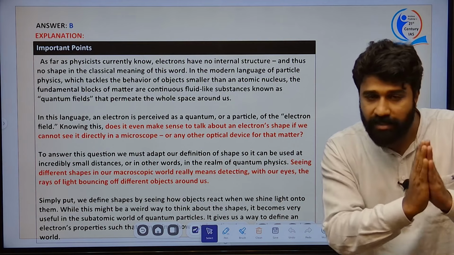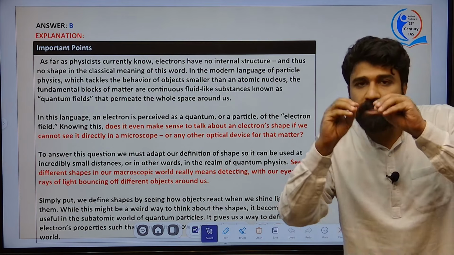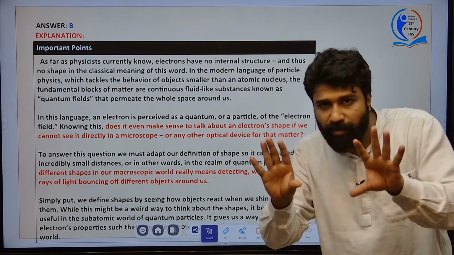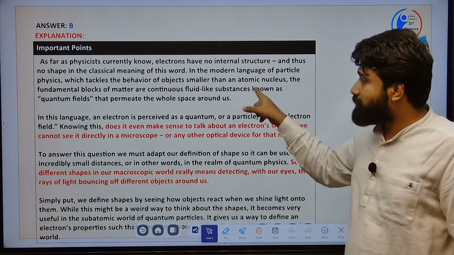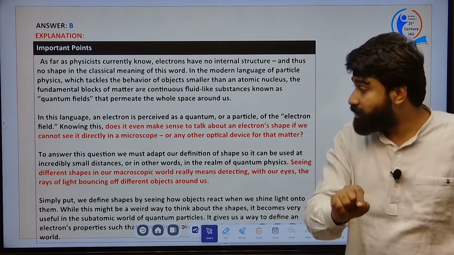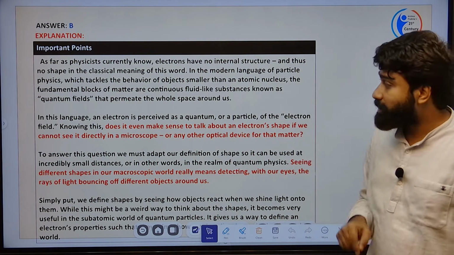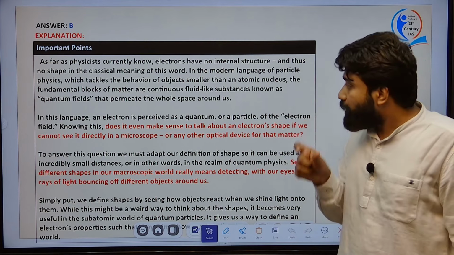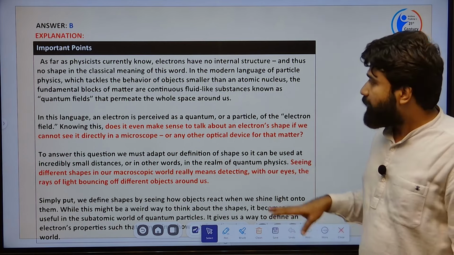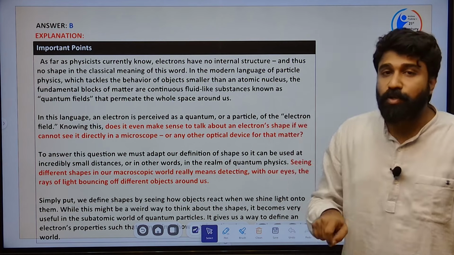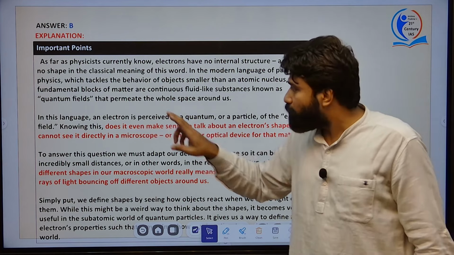In classical physics, they feel that there may be no structure for these fast moving orbiting electrons. However, in the modern language of physics, which tackles the behavior of objects smaller than an atomic nucleus, they are foundational blocks of matter that are continuously fluid in nature. Okay, and those which are continuously fluid in nature are called quantum fields.